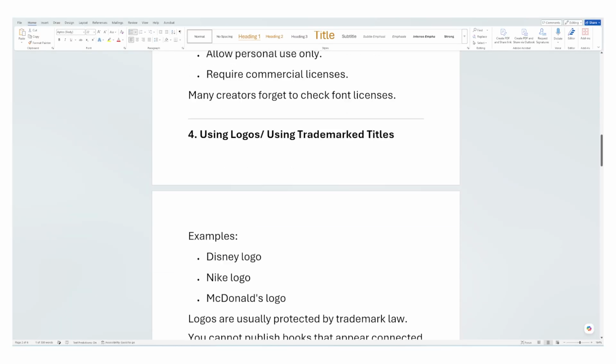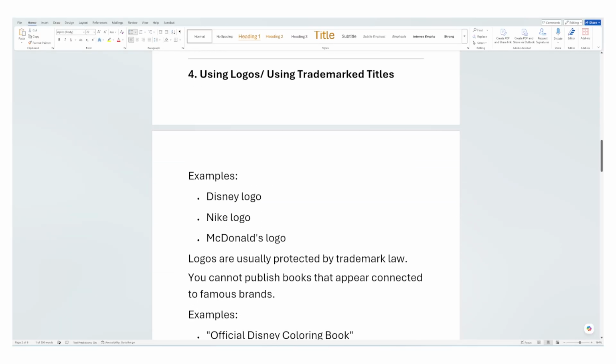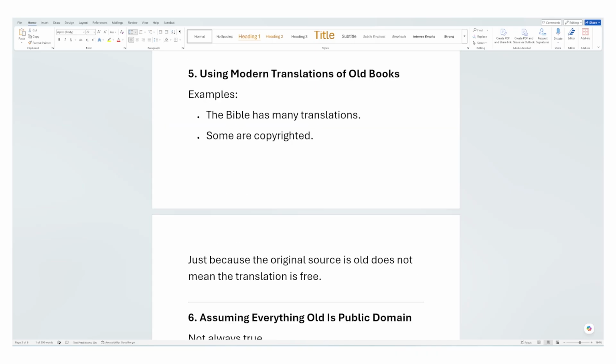Mistake number 4: using logos, using trademark titles. So this is simple. Do not use any company logos. Do not use any company names within your work, because you can have a copyright strike against you and you can get sued.